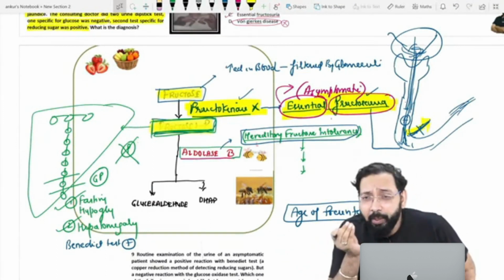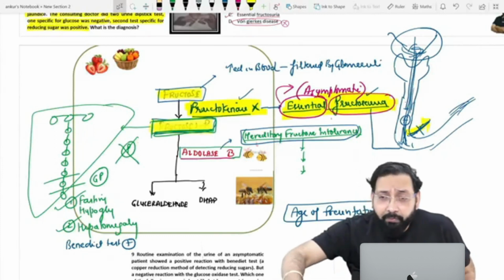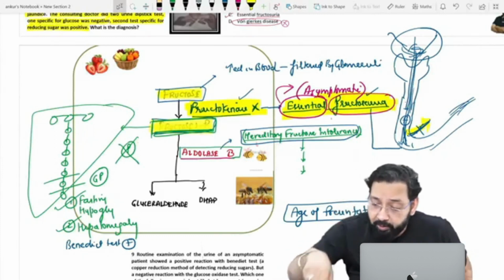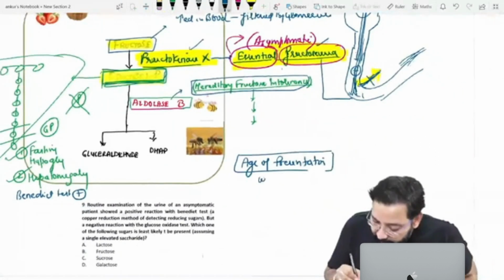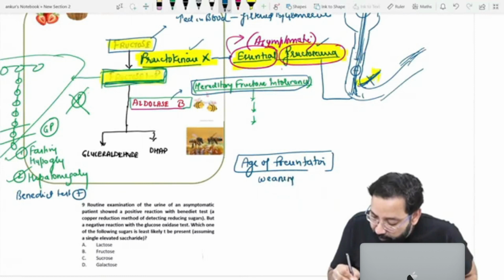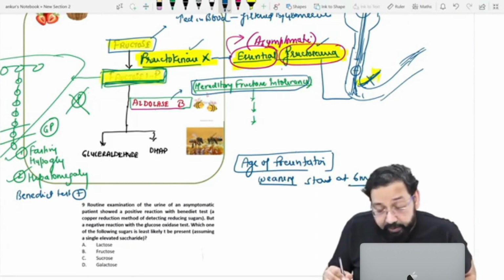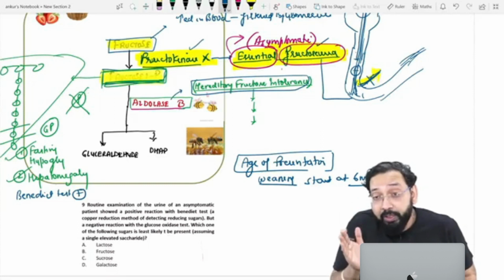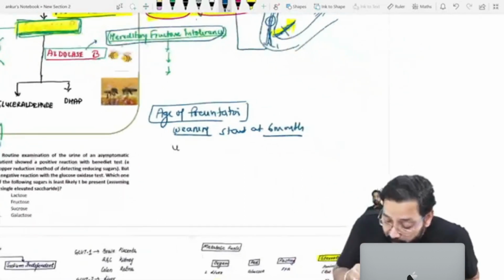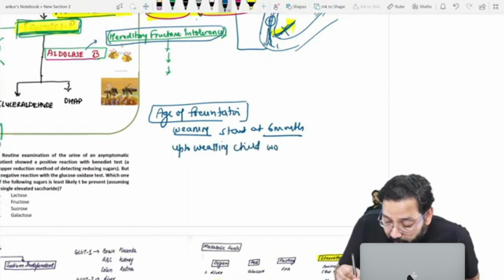They want you to remember that weaning starts at 6 months, sometimes at 4 months. Up to weaning the child would be normal.